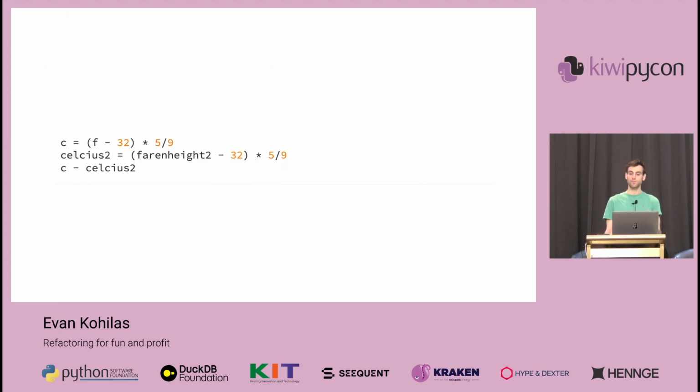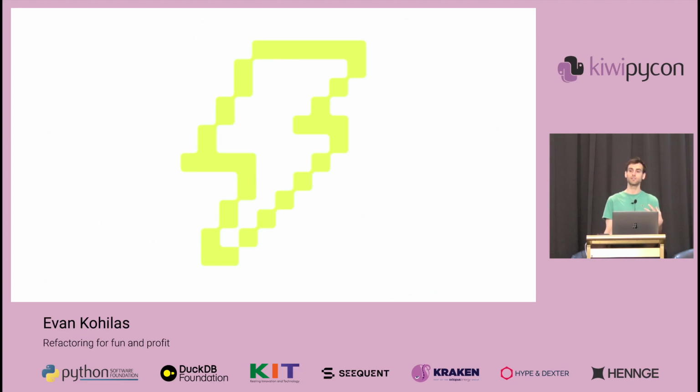But even formatted code like this can still have issues because formatters won't tell us about code smells like problematic naming, like single characters, spelling mistakes like Celsius and Fahrenheit, or unused code like this last line that doesn't save the result anywhere. Or duplicated code, like these two lines that do the same thing, just to different variables. But a linter like Ruff will tell us all about these things.